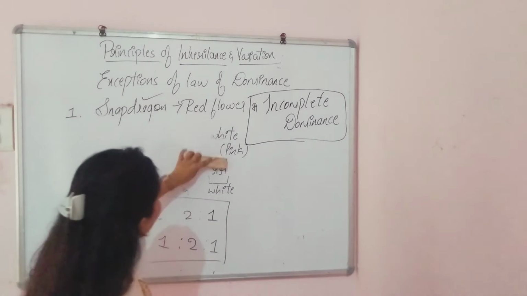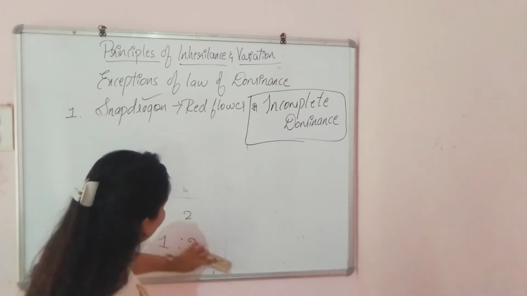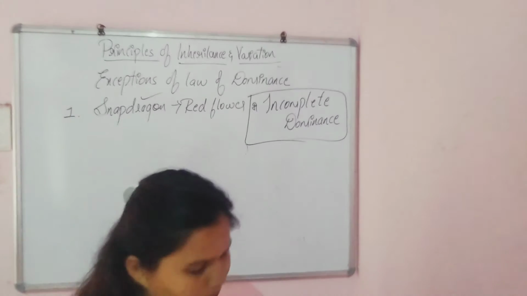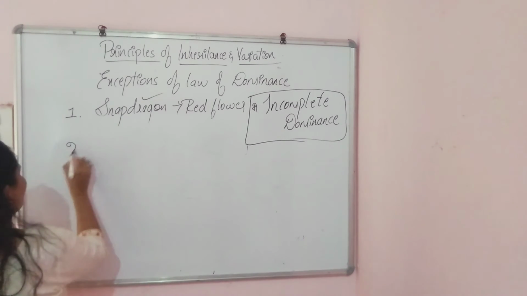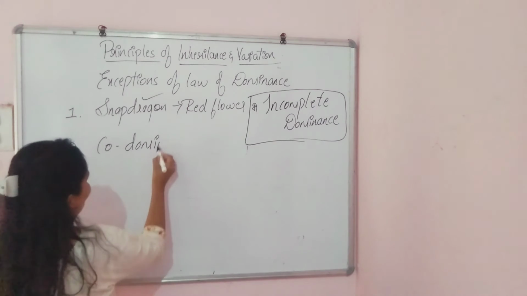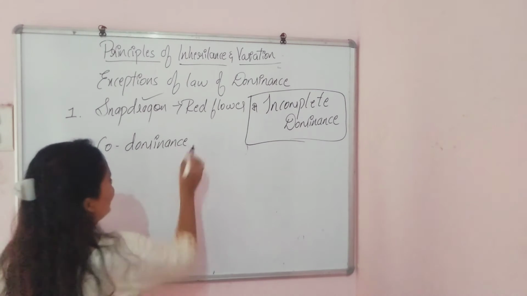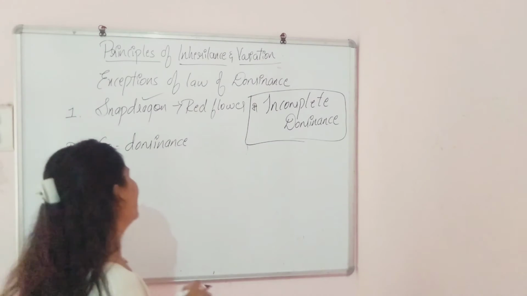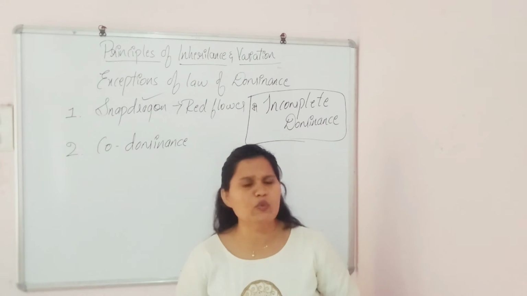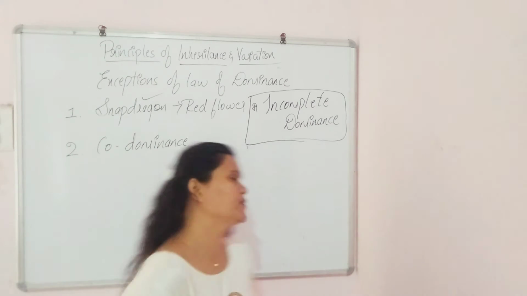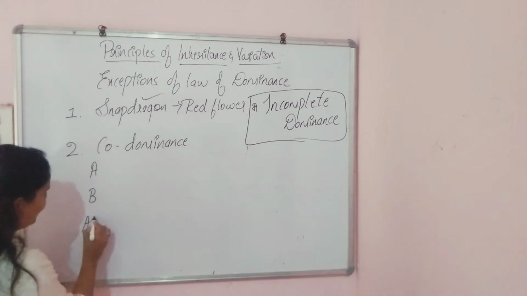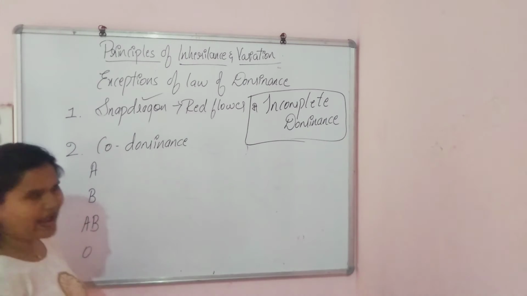And now let's go on with the second exception, codominance. So what is this codominance? The word itself has co, meaning together. An example for codominance is the human blood group. We humans have four main blood groups: A, B, AB and O, right?